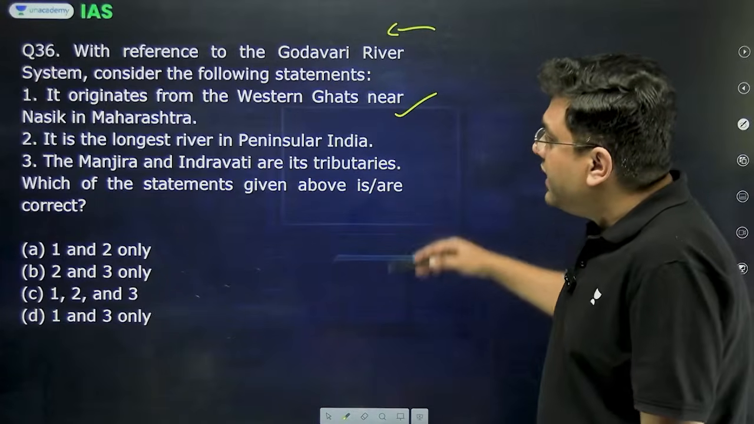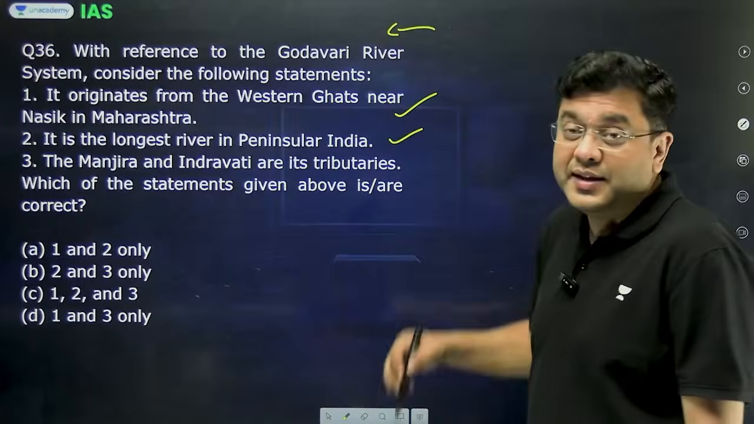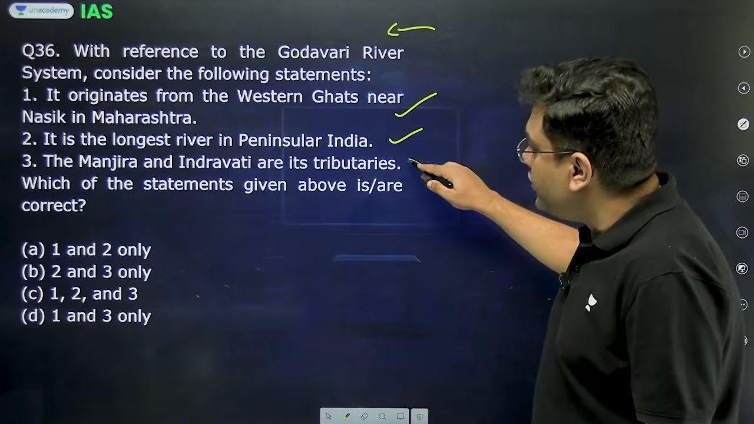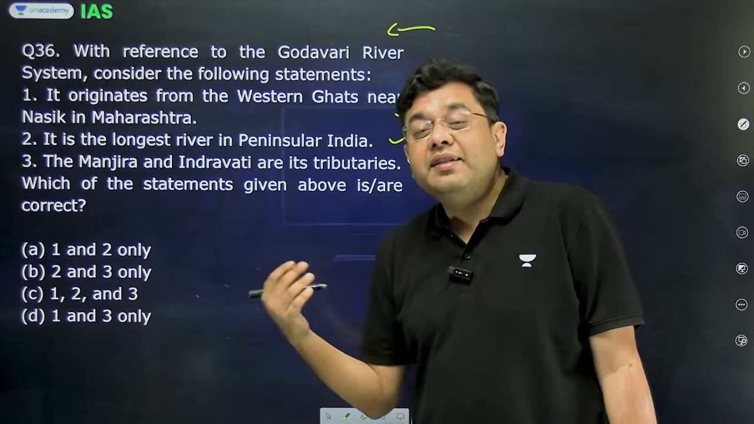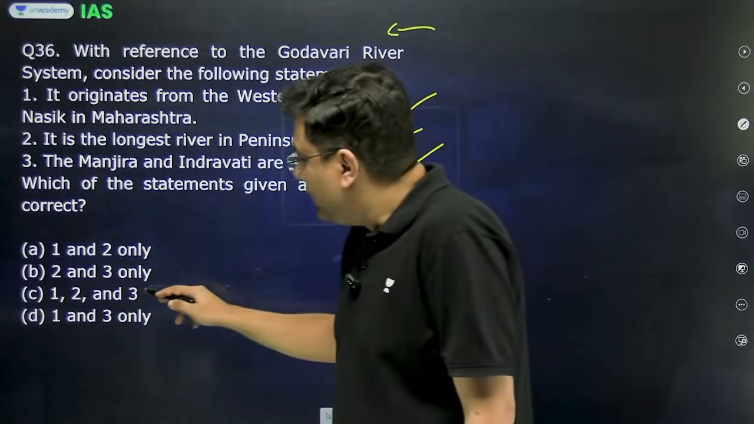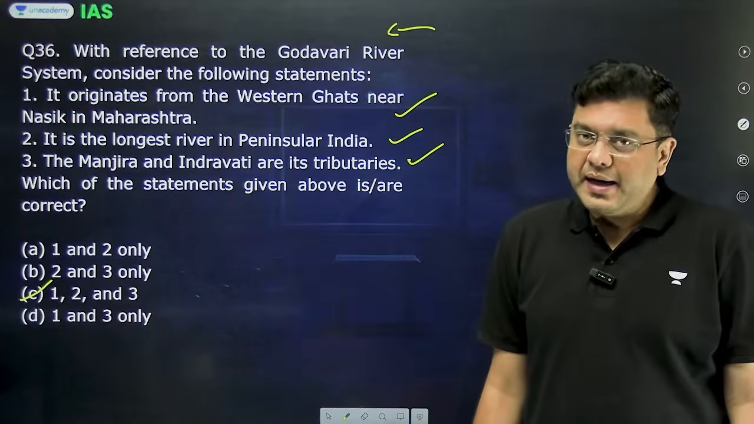That is correct. It is the longest river in peninsular India. That is why it is known as the Dakshin Ganga. It is correct. Manjra and Indravati are its tributaries. This is also correct. Manjra is an important right bank tributary, whereas Indravati is a left bank tributary in that particular case. So here C, that is 1, 2 and 3, all of them are correct.